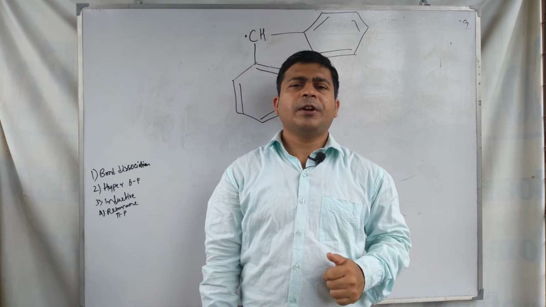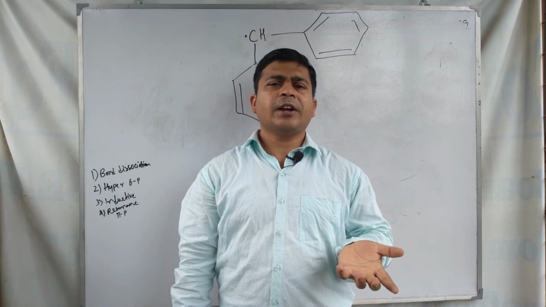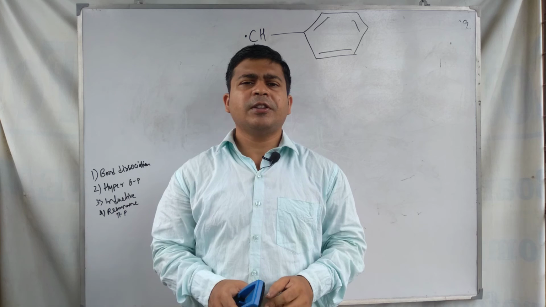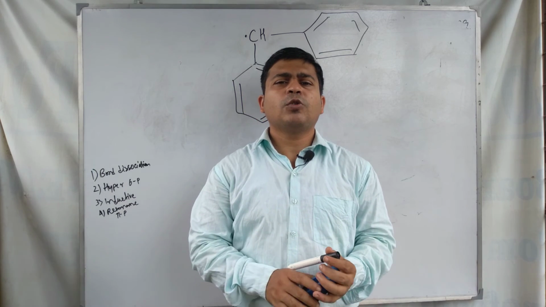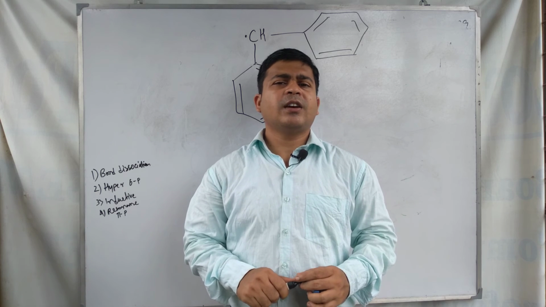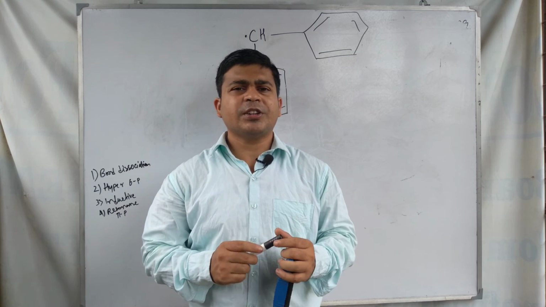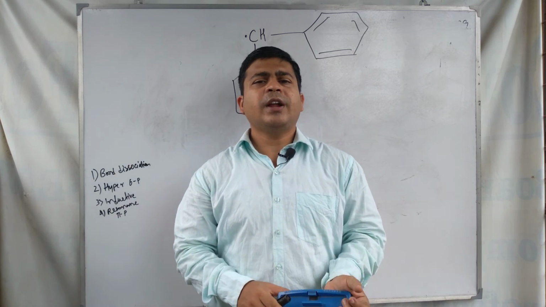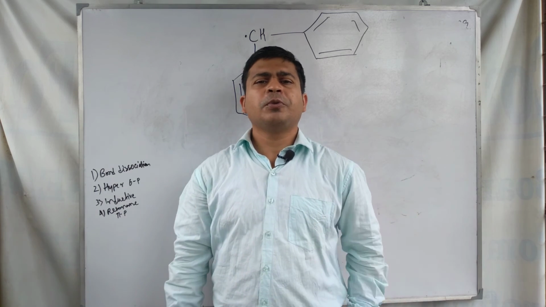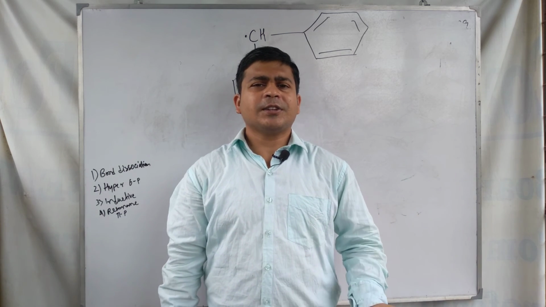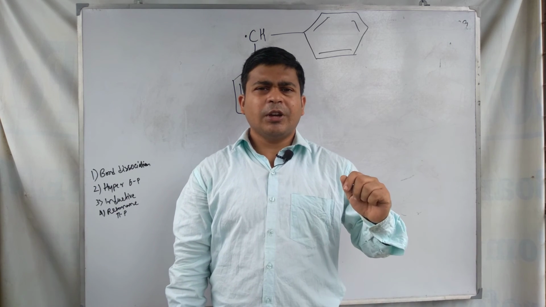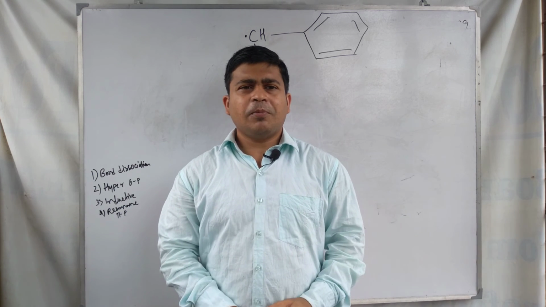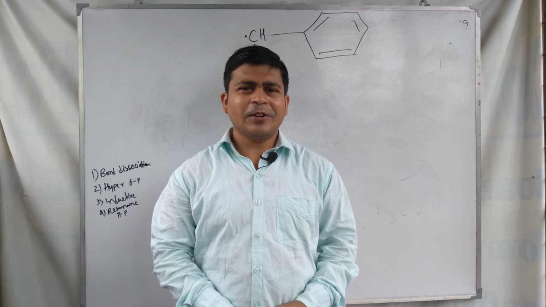Bond dissociation energy and inductive effect are used to explain the order of stability of the free radicals. And during the course of a reaction, when free radicals are formed, we need to understand the stability of the free radicals that are formed during the course of an organic reaction. Okay, so this is the topic of discussion that I discussed completely about the stability of the free radicals.